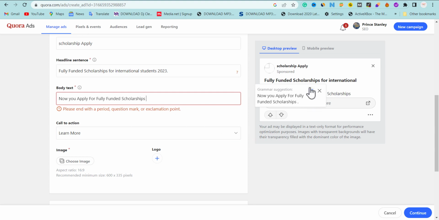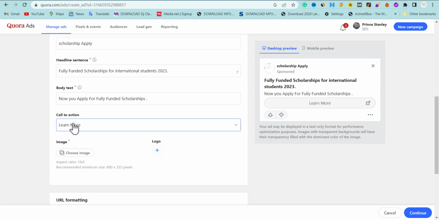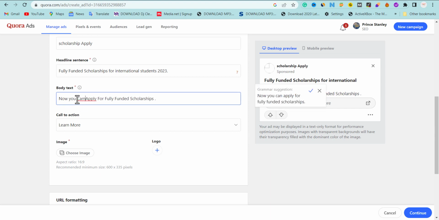Okay, yeah, good. Now this is just what it looks like. This is the headline, which is going to attract somebody to click your campaign, and this is the description, the body. Sorry, I did not put it: you can apply for fully funded scholarship. Now it's okay for this.